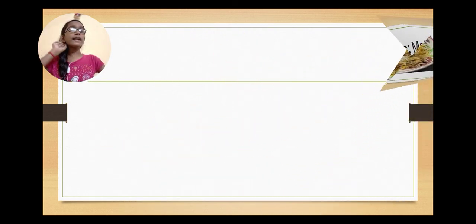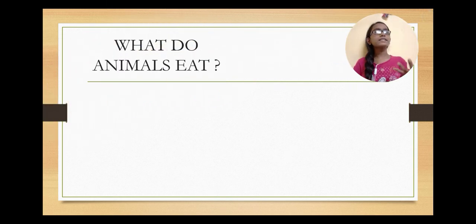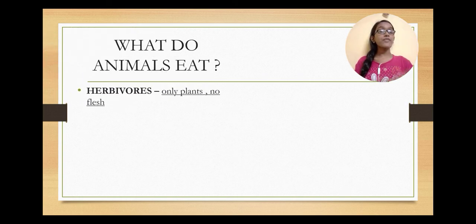Moving on, now let us learn about another topic, that is what do animals eat. Now you know what do animals eat. Do you want to know, guys? It's very important to know in this chapter. Now we humans are also animals, so we humans are also a type of animals, because all the living beings on earth are divided in two parts, plants and animals. The plants are at a different pace and we animals are at a different pace.